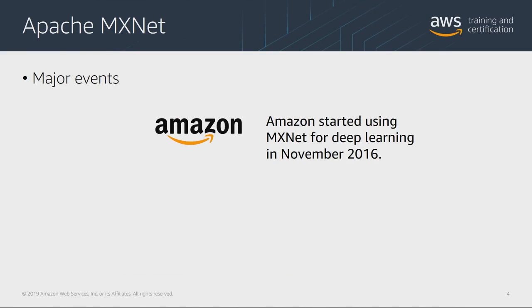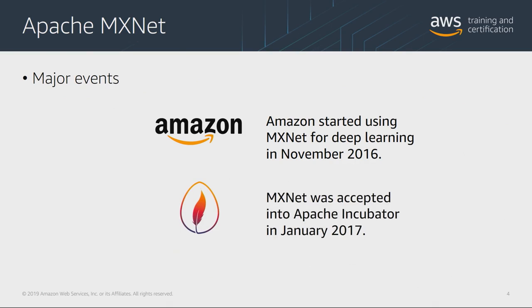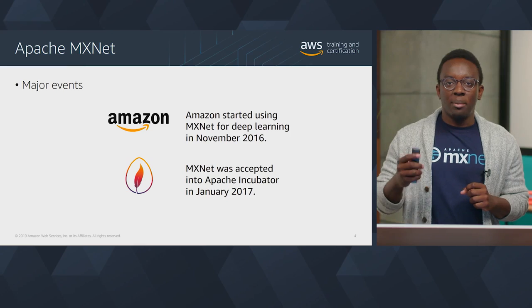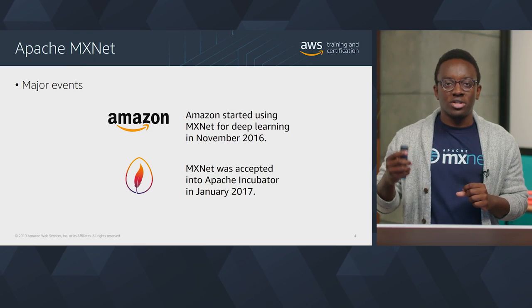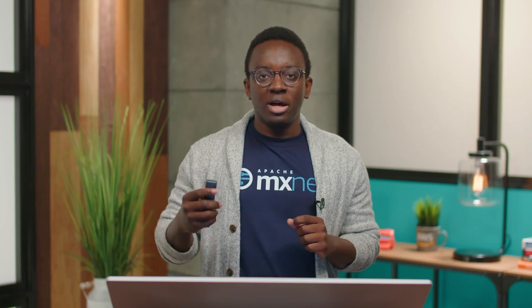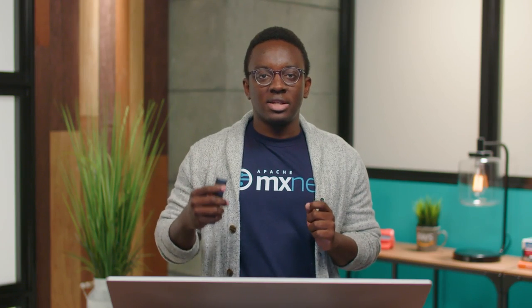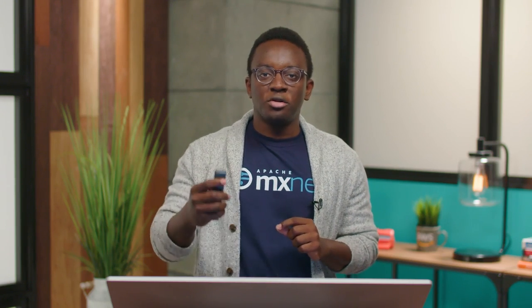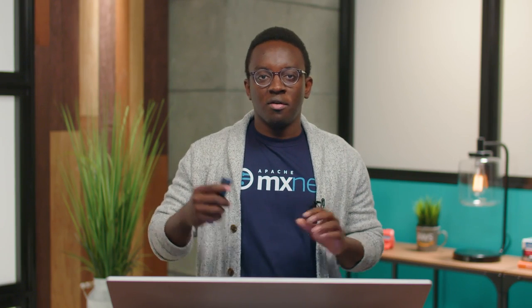In November 2016, Amazon announced MXNet as the company's deep learning framework of choice. At that point, Amazon started to play an active role in the development and maintenance of the framework. Then, in January 2017, MXNet was donated to the Apache Open Source Software Foundation and accepted into the Apache Incubator. As part of the Apache ecosystem, MXNet is an open source framework inviting contributions from developers and researchers from various corporations and institutions.